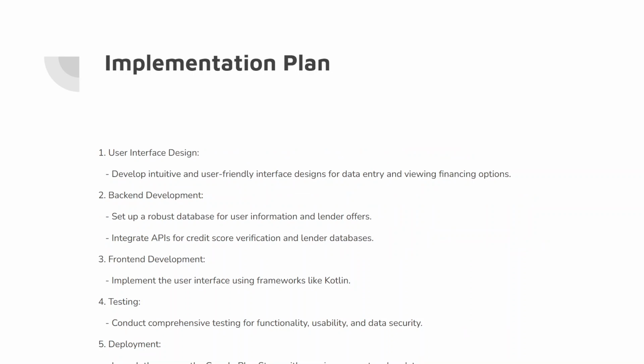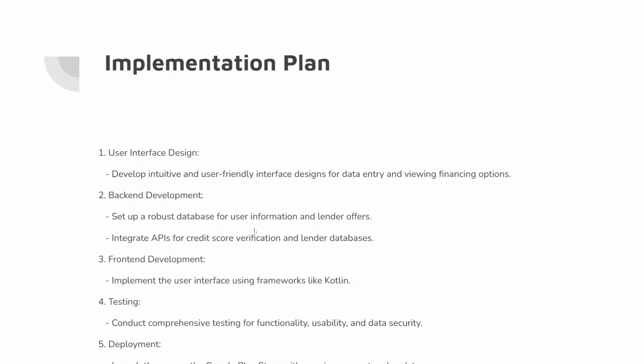What is the implementation plan that we are going to follow? First of all, we are going to create the UI design, developing intuitive and user-friendly interface designs for data entry and for viewing the finance options. After the UI design, we are going to develop our backend, setting up a robust database for user information and lender offers, and integrating the APIs for credit score verification and the lender database.